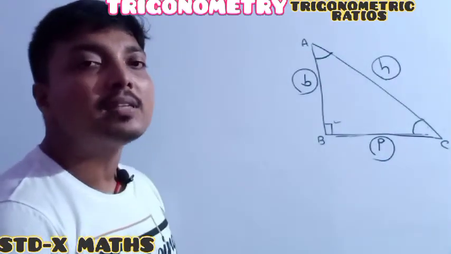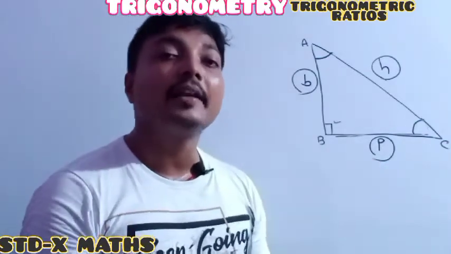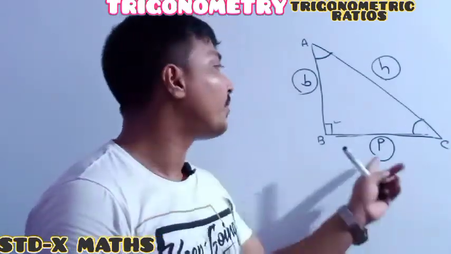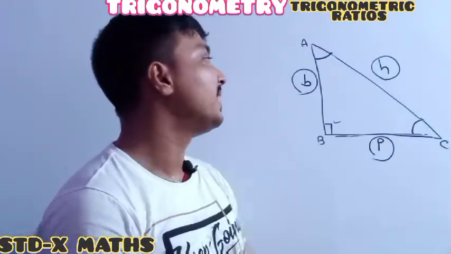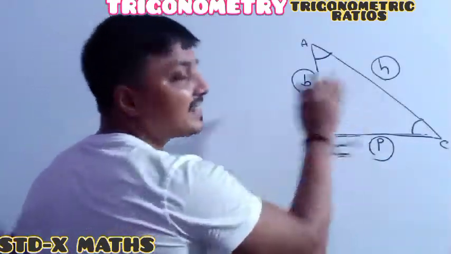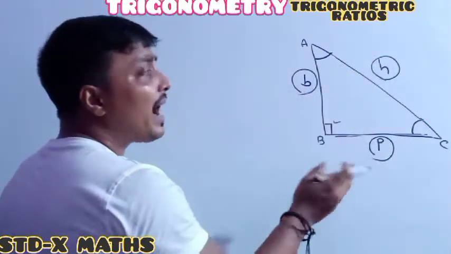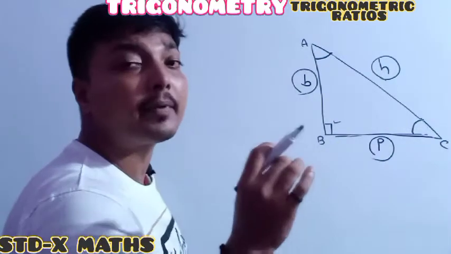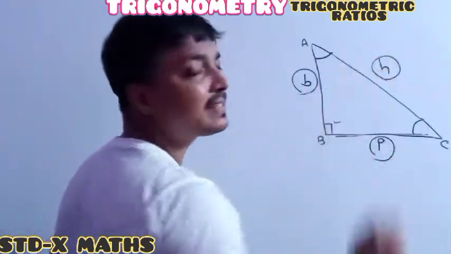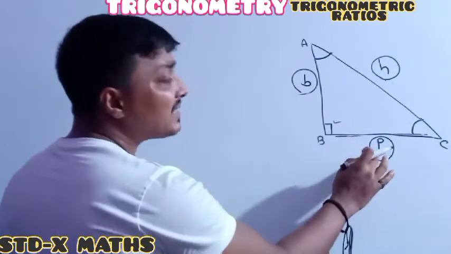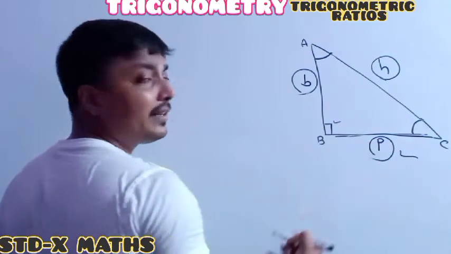Suppose I want to find the ratio of two sides. From the three sides, how many different ratios can we obtain? Let's check. First I am targeting P, giving the tick mark.